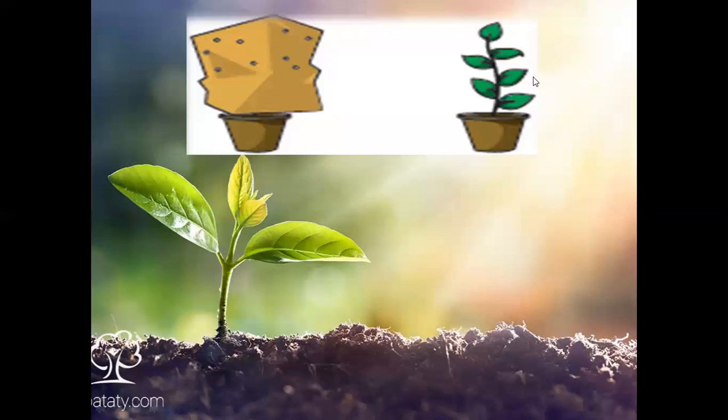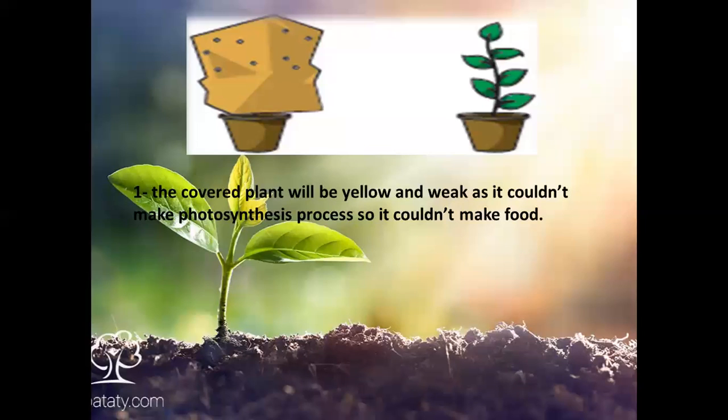But here, this plant is uncovered, so it will take the sunlight so easily. Then it will make the photosynthesis process and it will make its food. Then it will grow and live. So again, what will happen after a few days for these two plants?